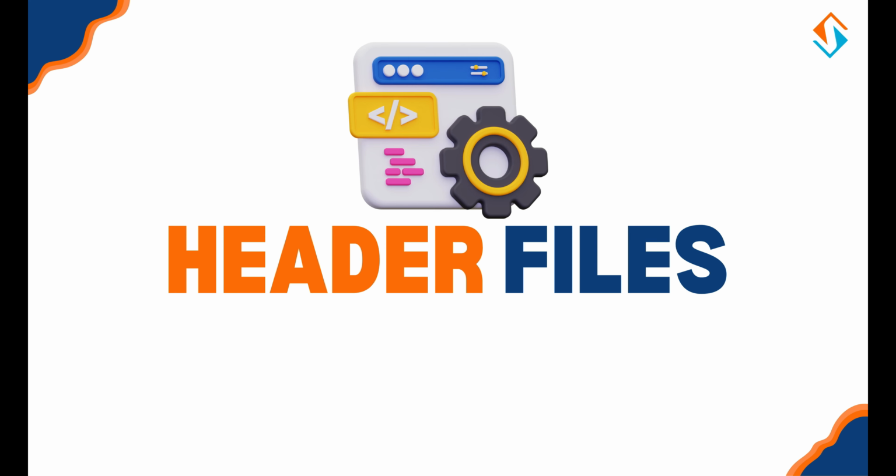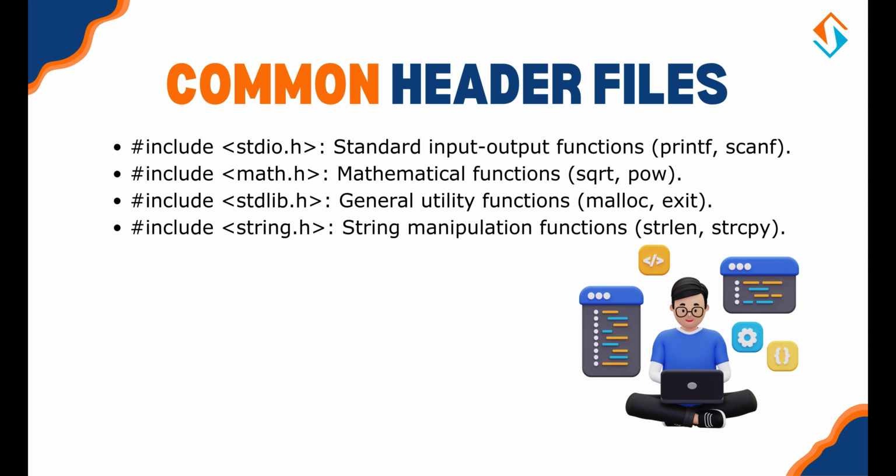Header files. Header files are essential for using predefined functions and macros. They act as libraries, providing reusable code that saves you time and effort. List of common header files. #include <stdio.h>. It provides standard input-output functions: printf and scanf. #include <math.h>. It provides mathematical functions: sqrt, pow. #include <stdlib.h>. It provides general utility functions: malloc, exit. #include <string.h>. It provides string manipulation functions: strlen, strcpy.